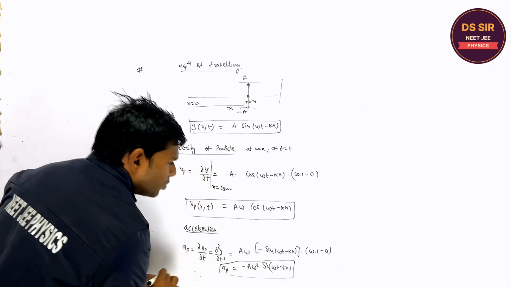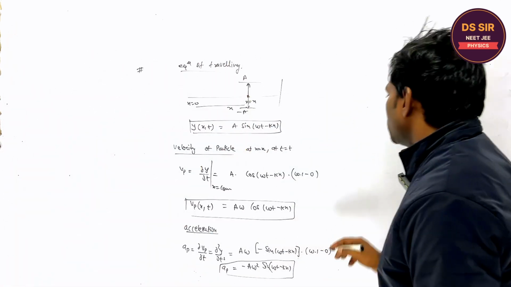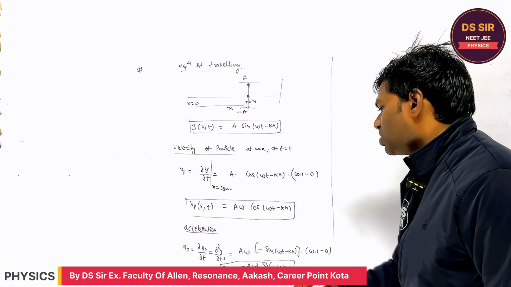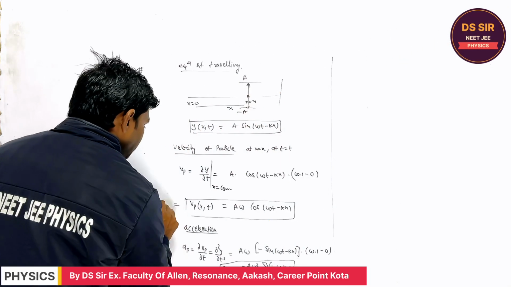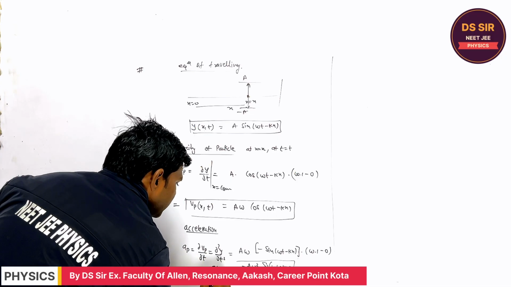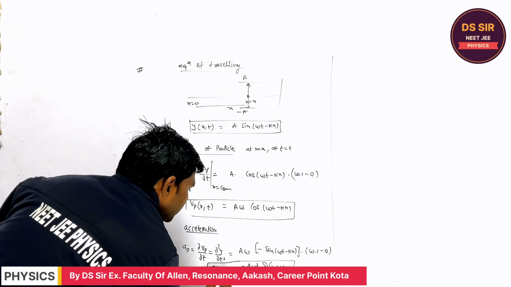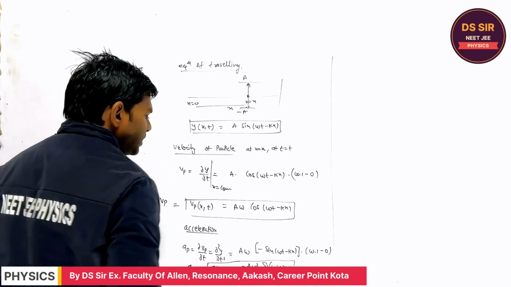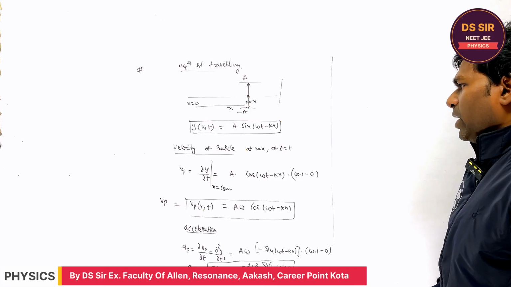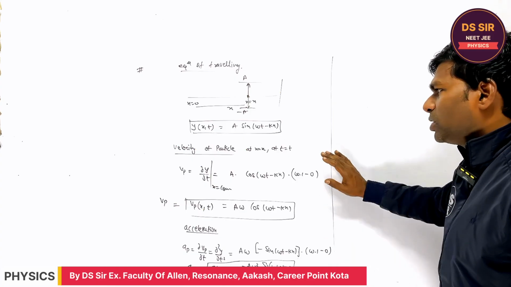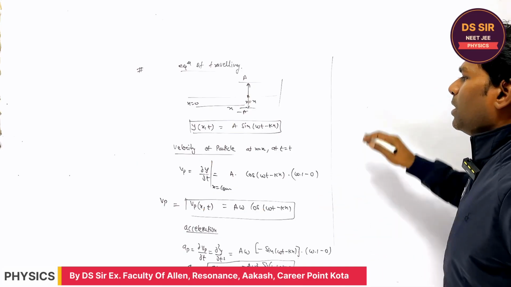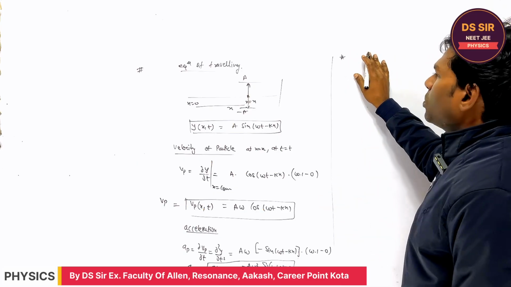Is it clear or not, you tell? So this is the acceleration of the particle p, right? And this is the velocity of the particle p. You may write this acceleration as a function of x and time t. This is the a p. Is it clear or not, you tell? Right. Okay, wait for 1 minute. So this is the velocity and this is the acceleration. One more thing. Now I will tell you the